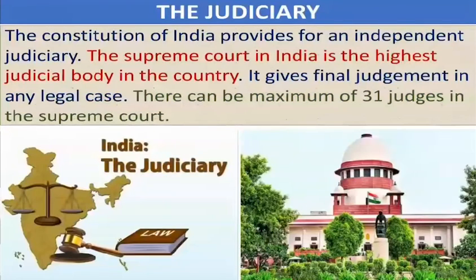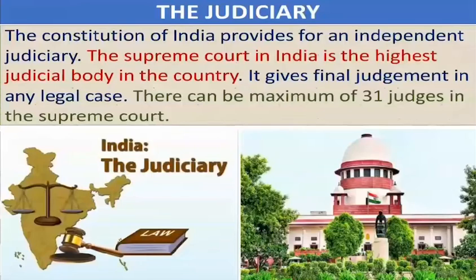Next, we shall learn about the judiciary, the system of law courts that administer justice. The Constitution of India provides for an independent judiciary. Independent means it doesn't depend upon others, like the legislative or the executive.